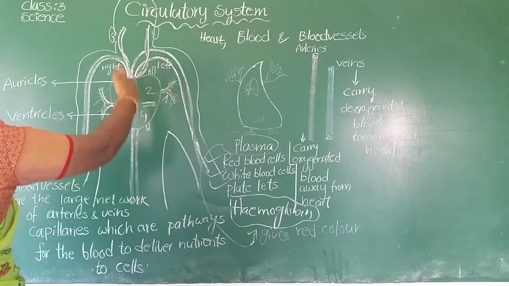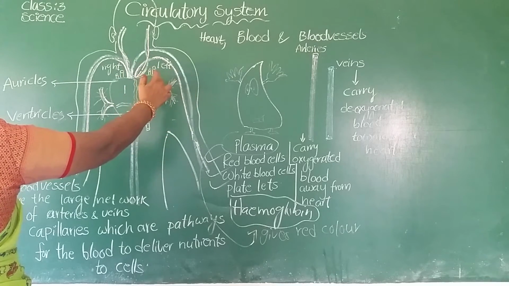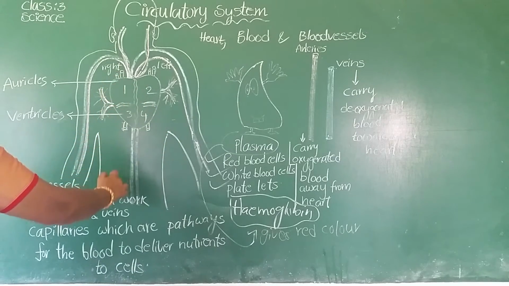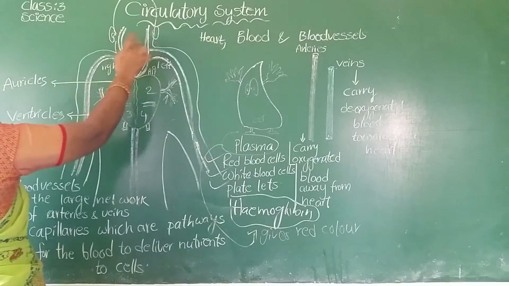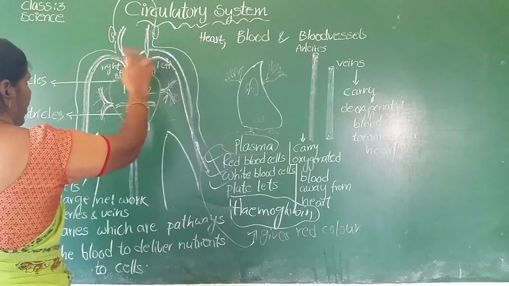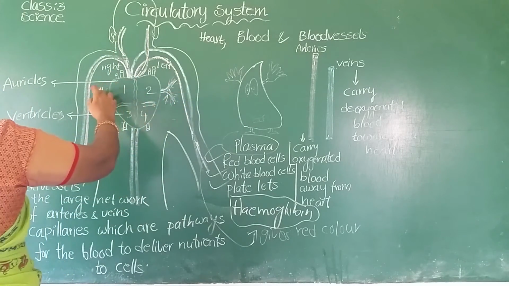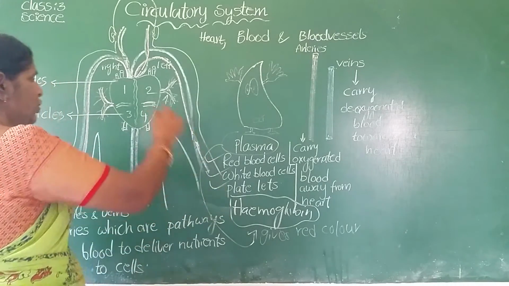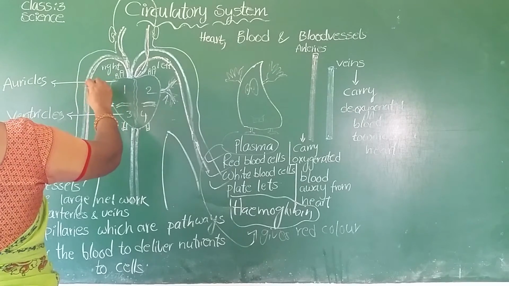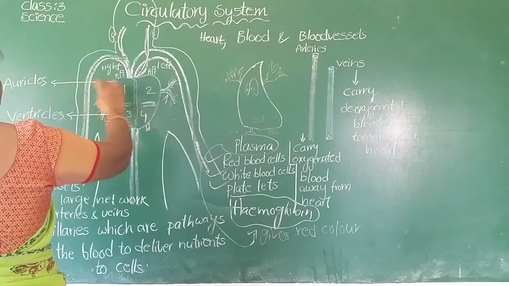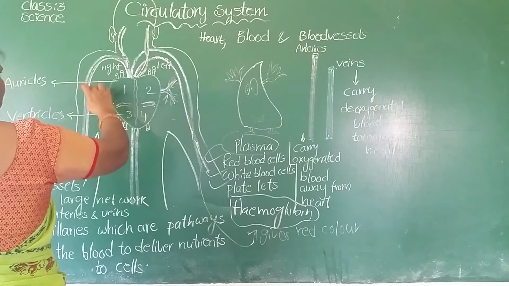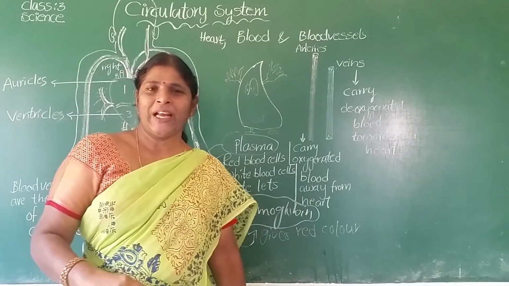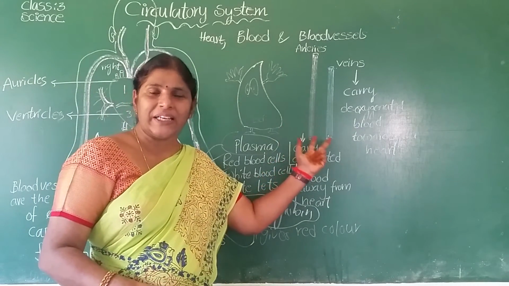Blood vessels are the pathways for the blood to deliver nutrients to the cells. Now blood vessels are of two types: arteries and veins.